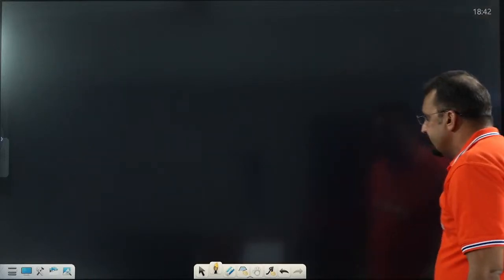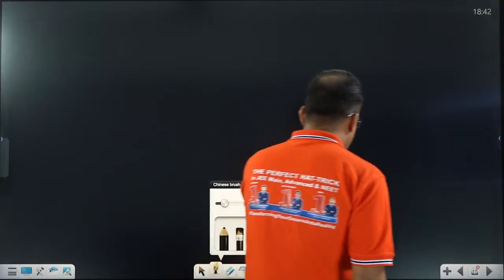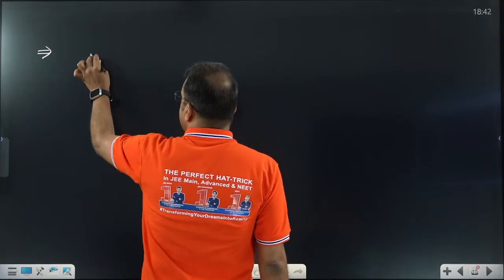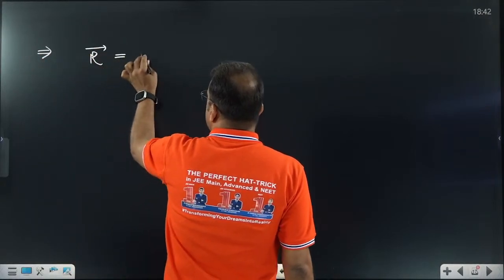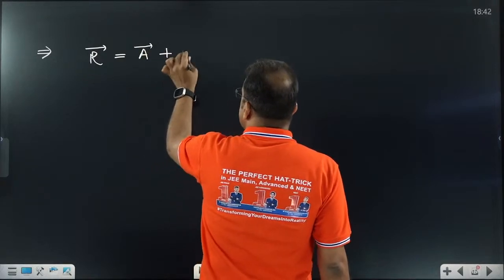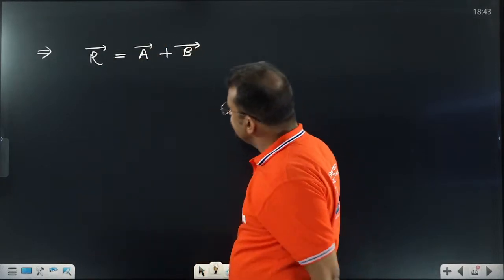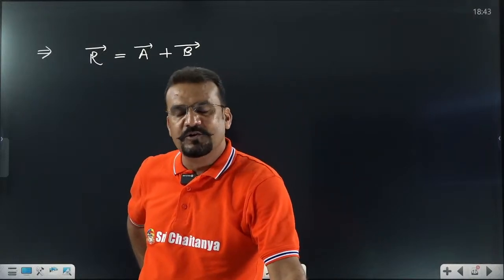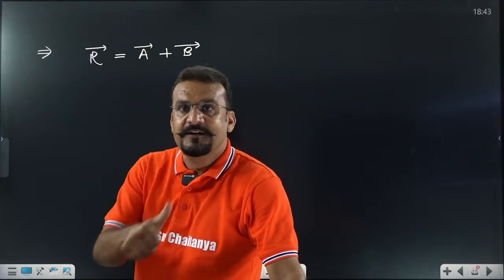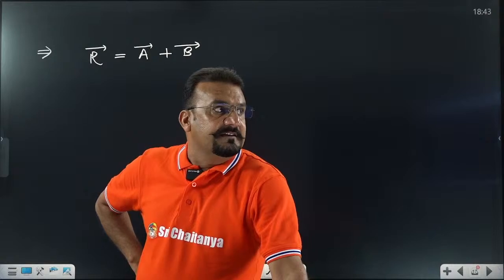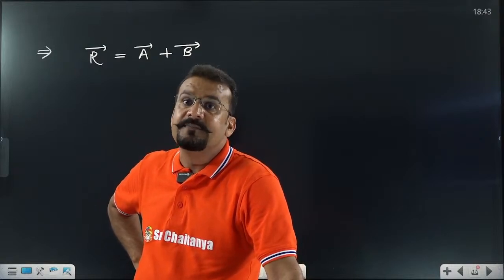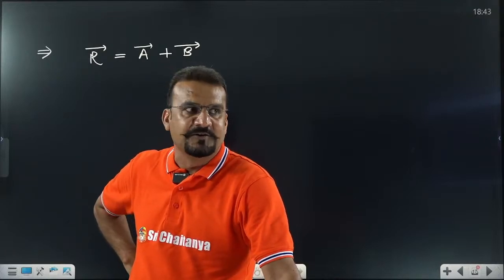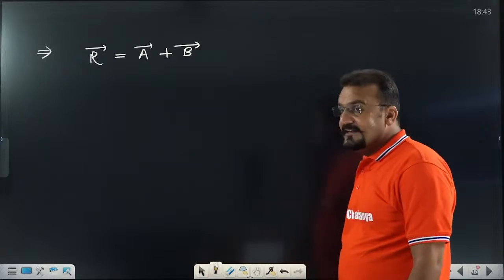See, now come to the point. Very important. Get ready fast. Dear student, tell me fast. To learn vector addition, it is given that there are two vectors A and B. The resultant means vector addition, given by vector A plus vector B. This is the language of physics. Don't be confused. Don't be worried. You will be very habitual, very comfortable within 1 or 2 days in this language. The students who are listening to this language for the first time may get confused. But when you repeatedly listen to this language, it is a very comfortable part of our physics. Yes, R equal to vector A plus vector B.